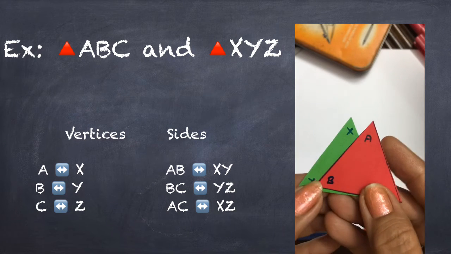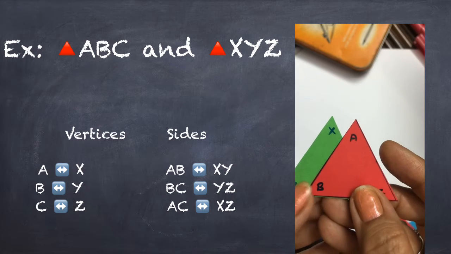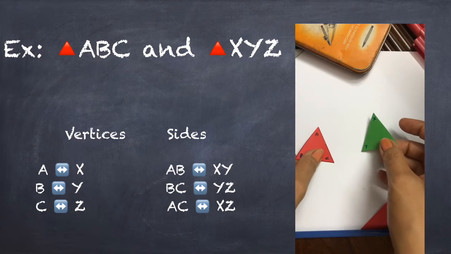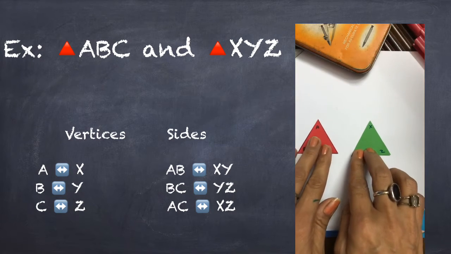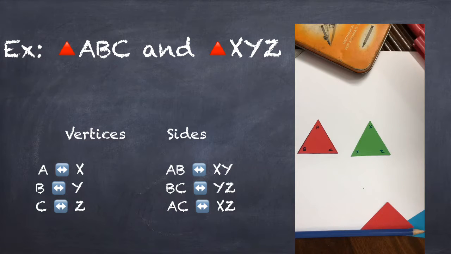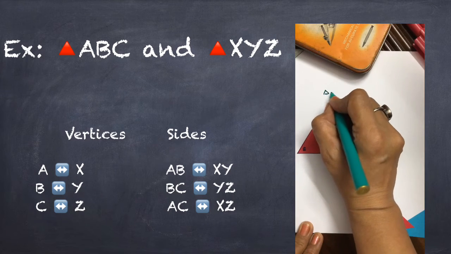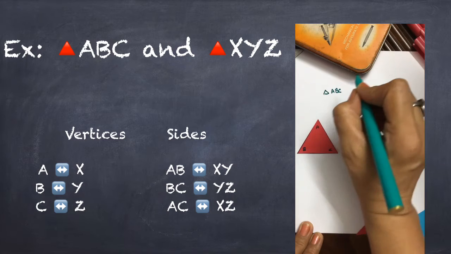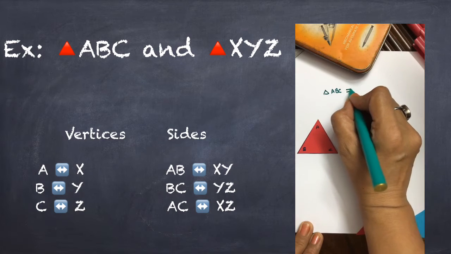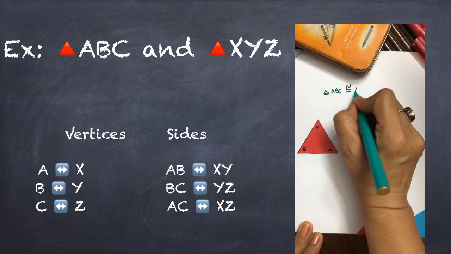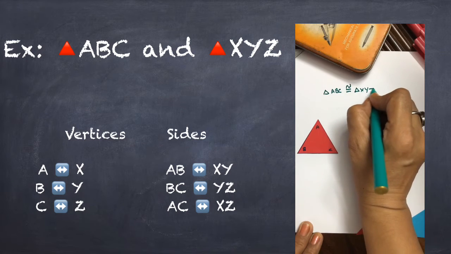So we can say that triangle ABC is congruent to triangle XYZ. Symbolically, it is represented as triangle ABC is congruent to triangle XYZ.